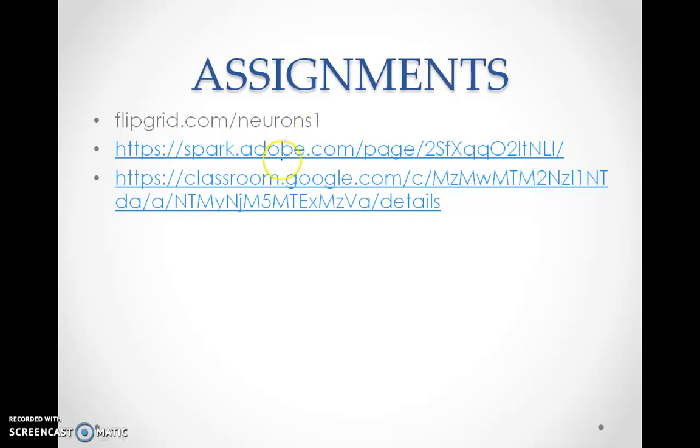Second is on Adobe Spark. If you click on this particular link, you will get a brief recap of what we have studied today, followed by the project work which you will have to submit. And the third is the sheet on Google Classroom, which is regarding the structure and the function of the parts of the neuron. It is a diagram based sheet. Once you have clearly understood all the concepts, kindly submit all the three assignments in time. Thank you.